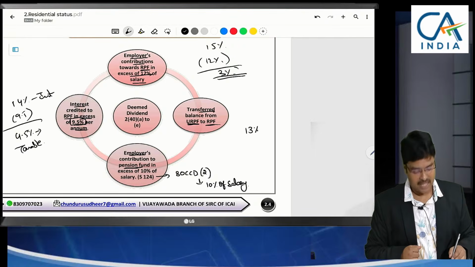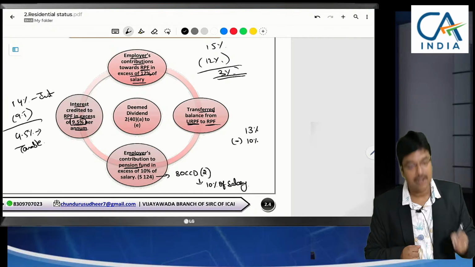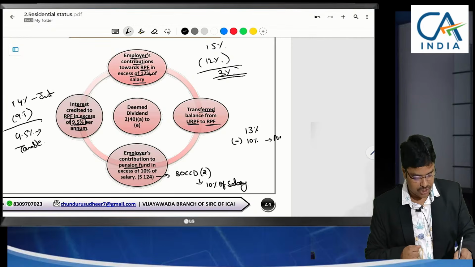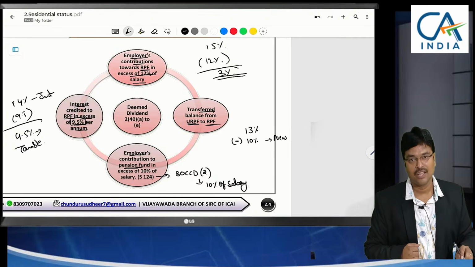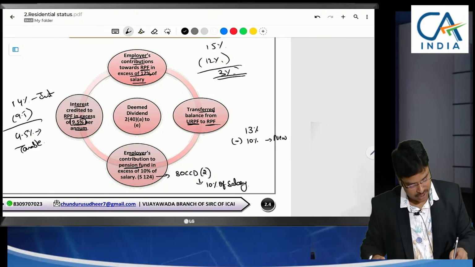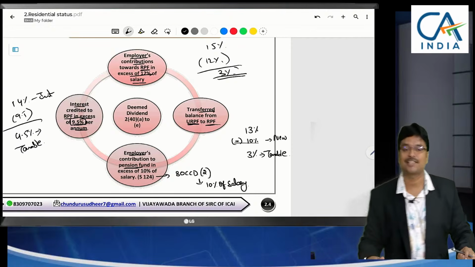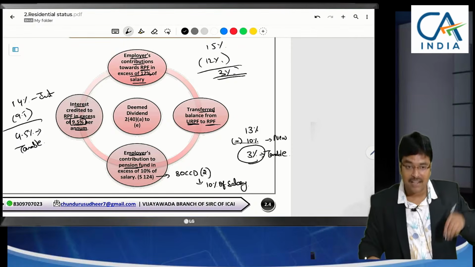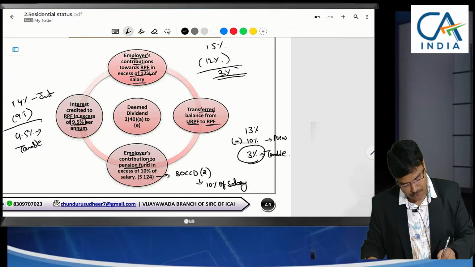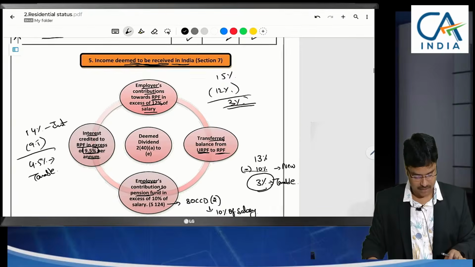Then deduction under 80CCD(2) will be restricted to 10%. Even in the new regime this deduction is there. I have already intimated you. This deduction can be claimed in the new regime also. In a past session, at the time of discussing section 202, we have taught this. This balance 3% will be taxable now. Even though this 3% is not received now, even though it is contributed to the pension fund, we deem it as received in India. Sir, am I clear?